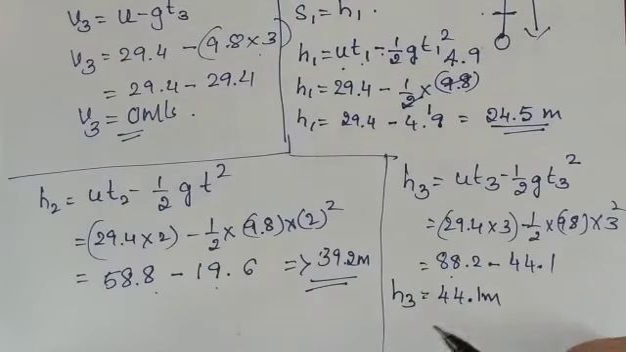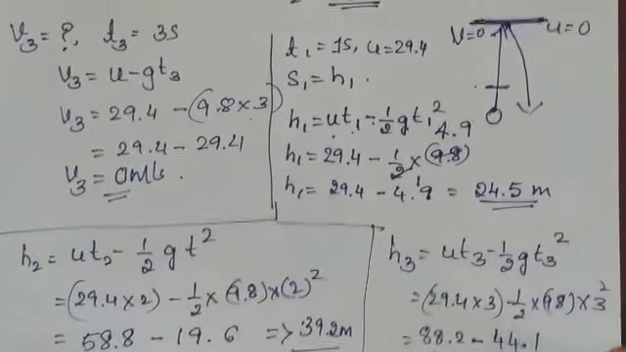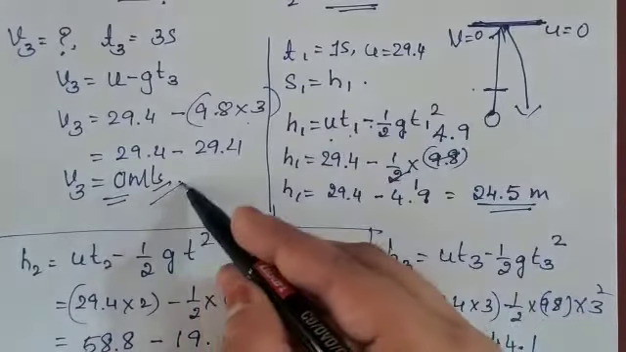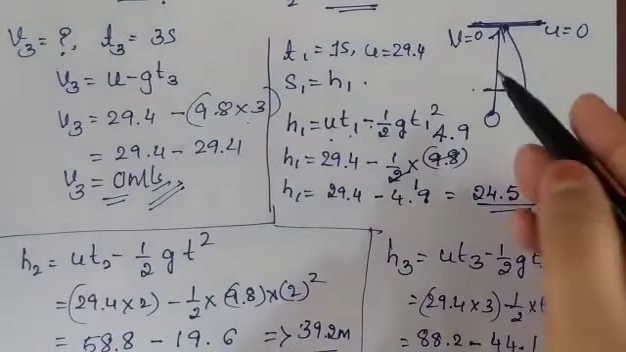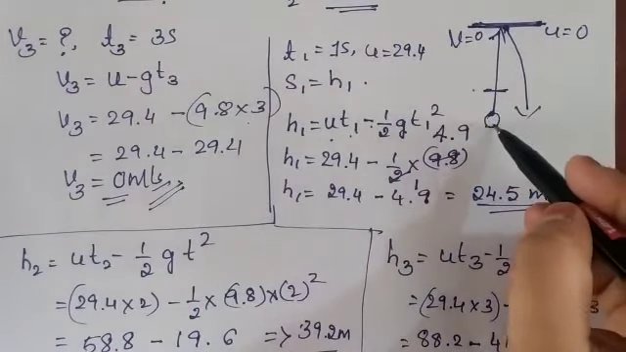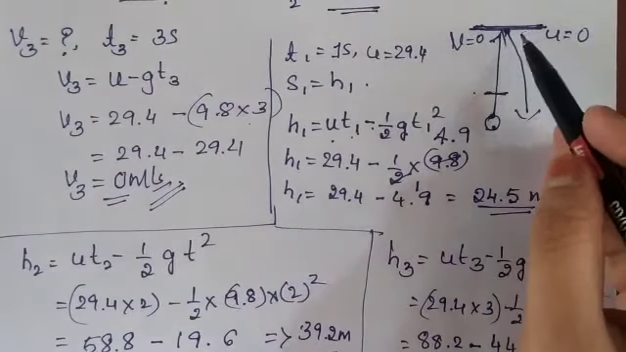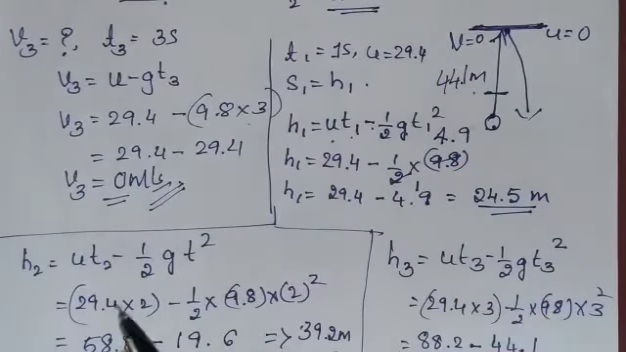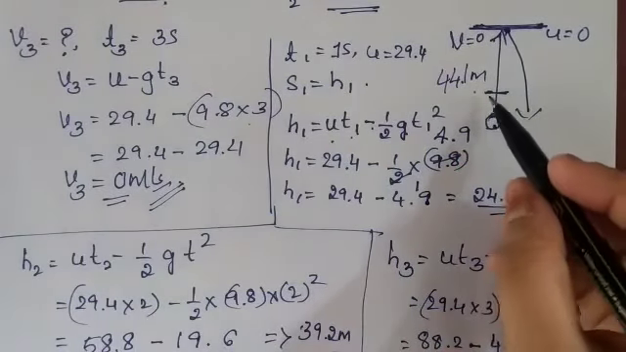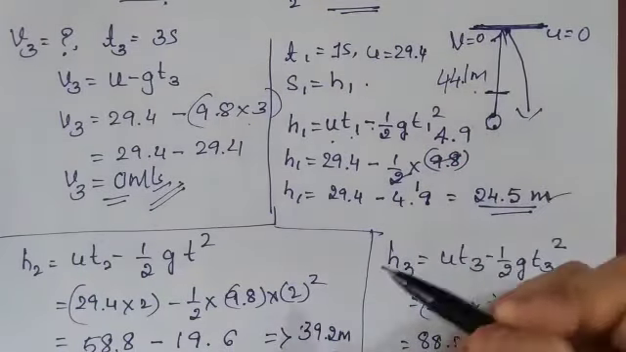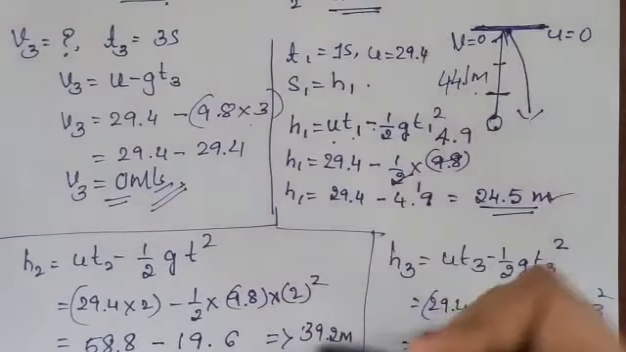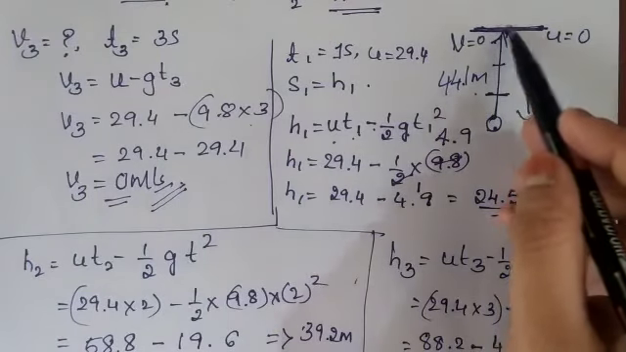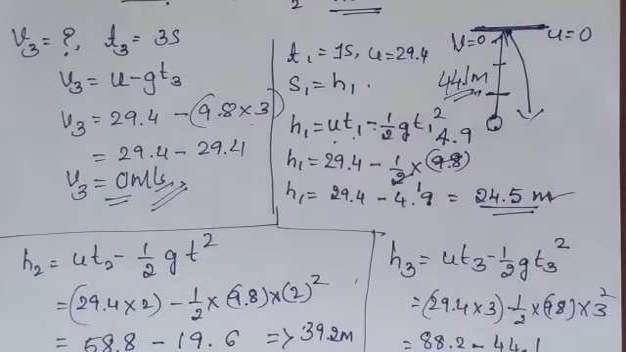That means the ball which is thrown here, you can see the ball being thrown, its final velocity is becoming 0, and the height of the ball from the ground to the certain height will be 44.1 meters. In that 44.1, in the first second it reaches 24.5, in the next second it reaches 39.2, and in the third second it is going to reach the 44.1 meter height.